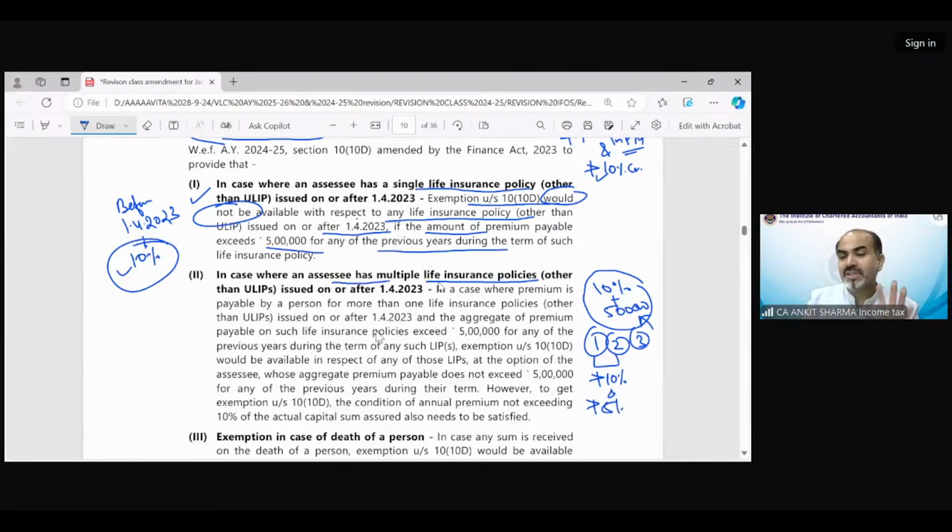So these two policies, the consideration can claim the exemption of section 10(10D), but this policy, suppose the premium is exceeding 5 lakh, so that policy's consideration cannot claim the exemption under section 10(10D). We have multiple examples for this, so do not worry, we will discuss all these examples over here.